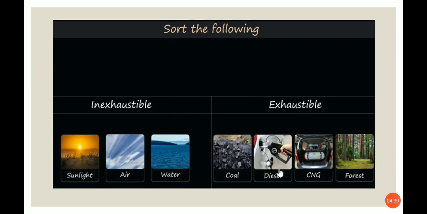These are the inexhaustible: sunlight, air, water. Exhaustible means coal, diesel, CNG, forest. Inexhaustible means which can't be used up completely. Exhaustible can be used up completely. This is the difference between these two.